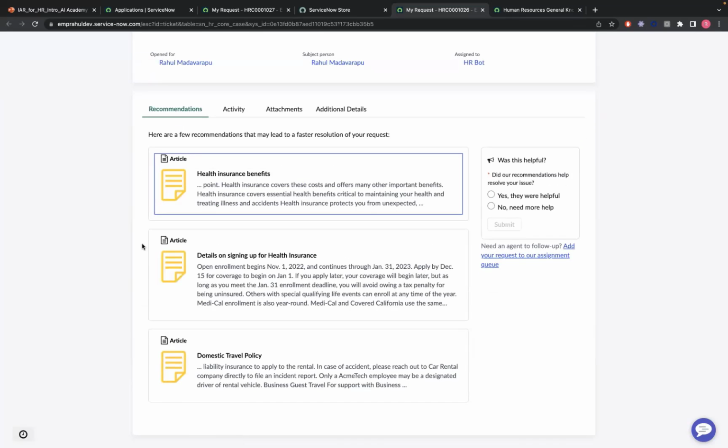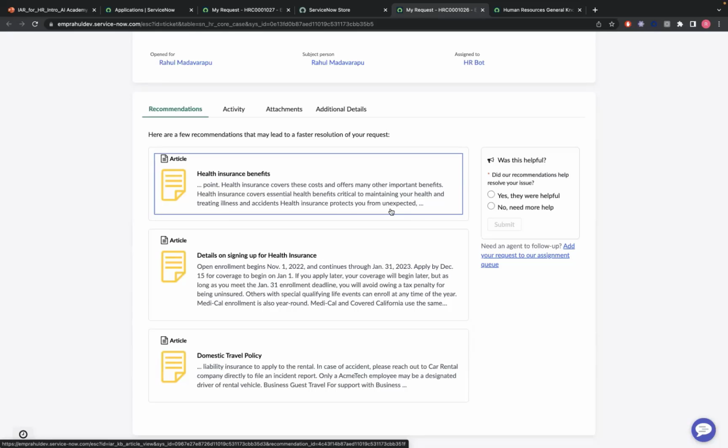So this is the place where we can see there are multiple things happening. You already have an option directly to add our request back into the assignment queue if you find these results are not helpful, and the other way around, because this is the best possible way to get the resolution quicker via IR for HR.